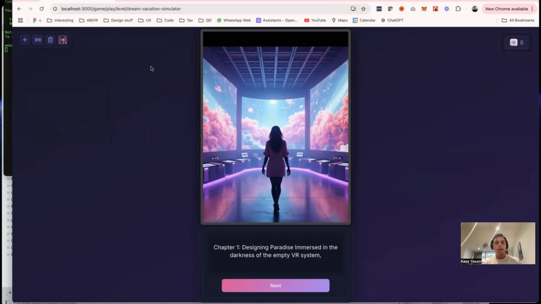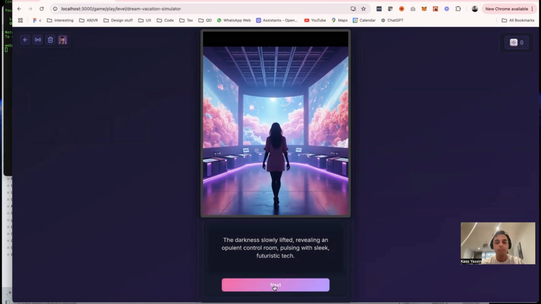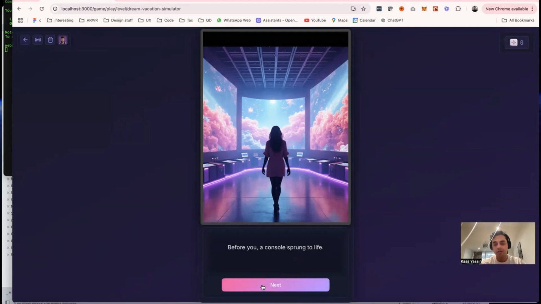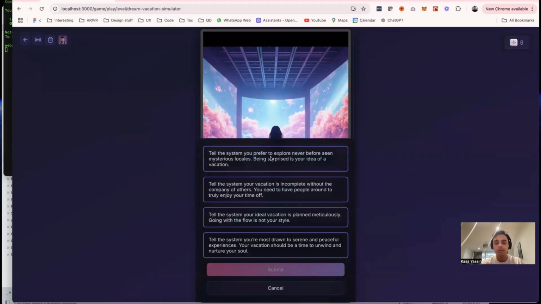And within the gameplay itself, essentially you're playing through a text-based story. This is using OpenAI's GPT model, and it's basically creating a storyline that you play through step by step. I was inspired by Dungeons and Dragons. So the idea is you create this game world, you read through the various storylines, and then you get to make choices that affect how the story will play out.